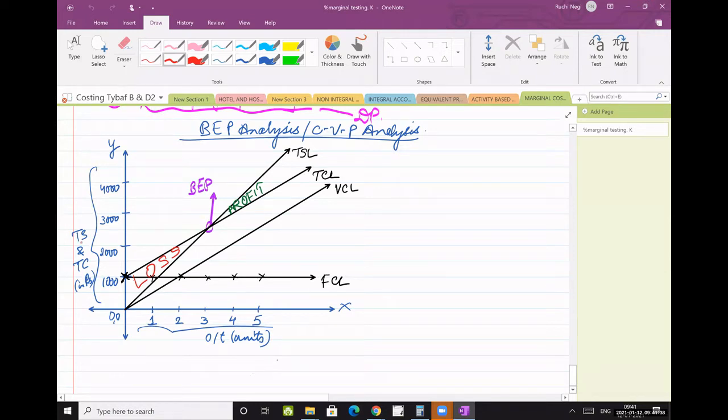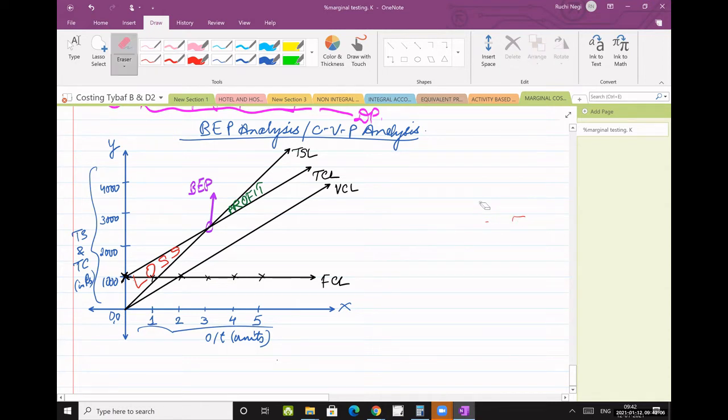Then I also told you about the total sales line, the total cost line, and the variable cost line. And then I explained BEP. BEP was nothing but the point of intersection between the sales line and the cost line. Okay, so this was BEP.